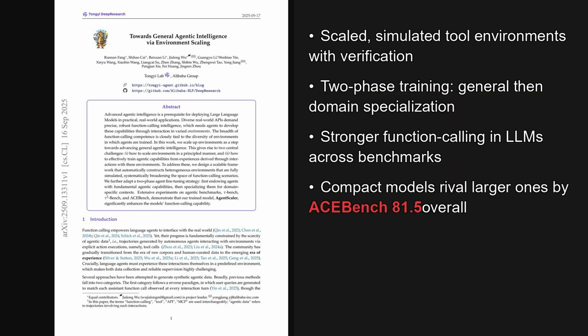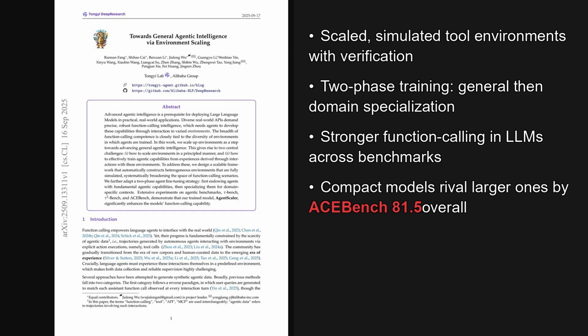I'm Alex. Today we're looking at a paper from the Hugging Face trending list, published on September 16, 2025, just yesterday. The standout claim is a scalable recipe that constructs thousands of simulated tool environments and then trains agents in 2 phases, which yields state-of-the-art function calling among open models under 1 trillion parameters. The paper is titled Towards General Agentic Intelligence via Environment Scaling, and as we will see later, the implications for model training are quite significant.